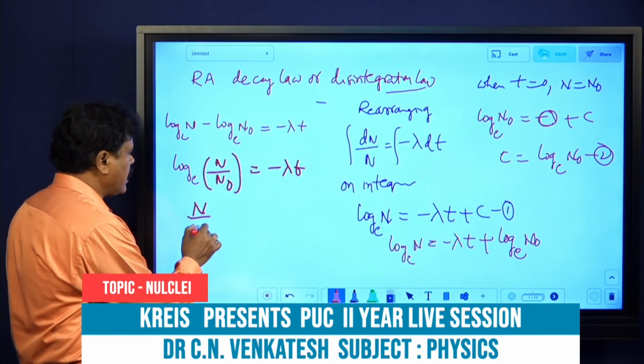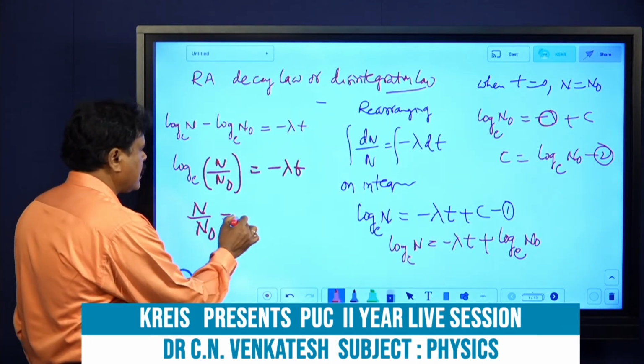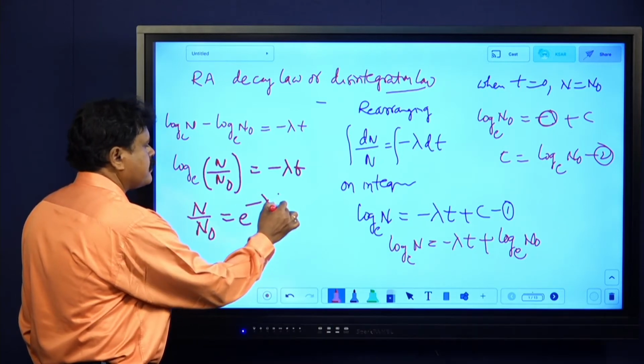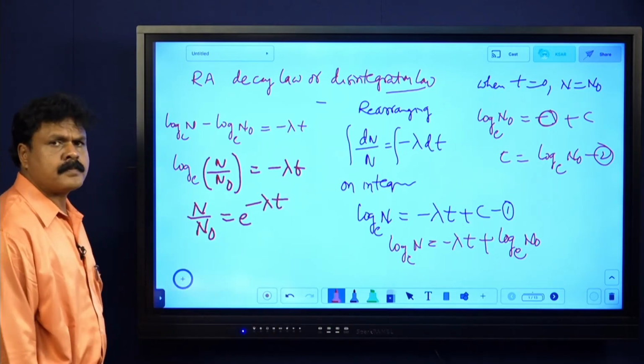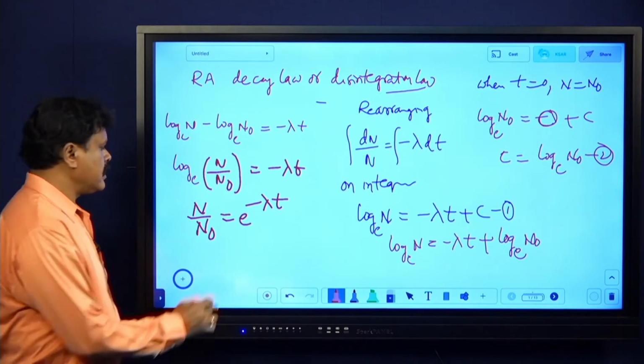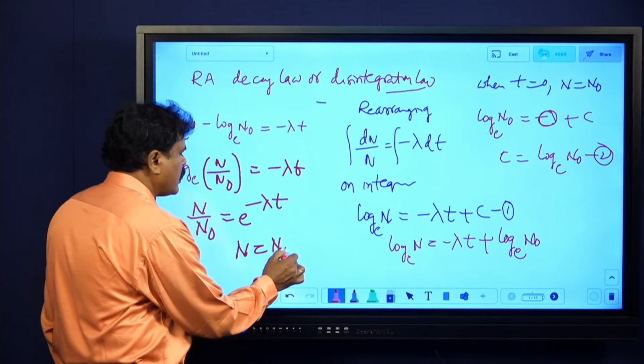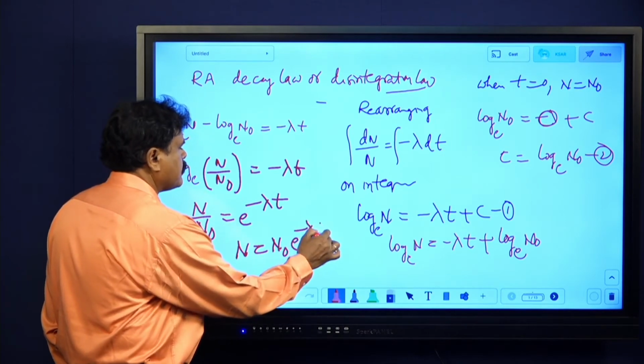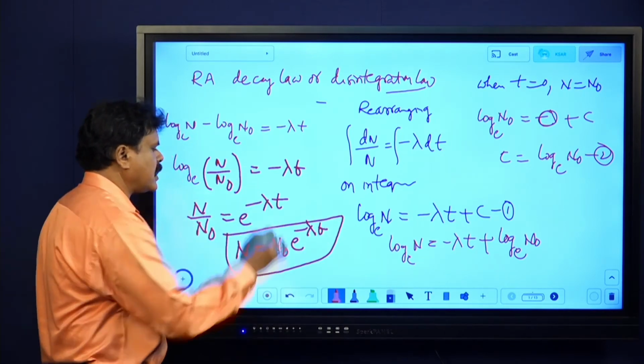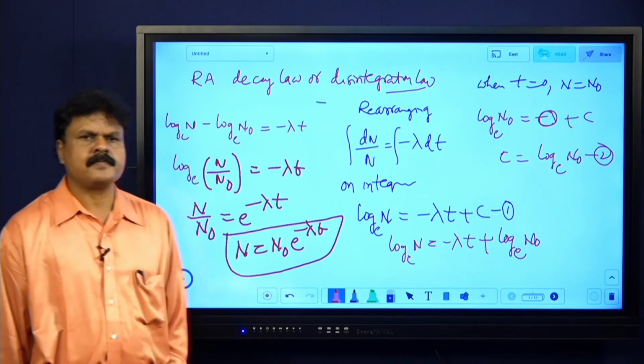What is n by n naught? Can I write e power minus lambda t? e power minus lambda t. Then what is n equals? Can I write n naught into e power minus lambda t? Over. This is over. N equals n naught into e power minus lambda t.